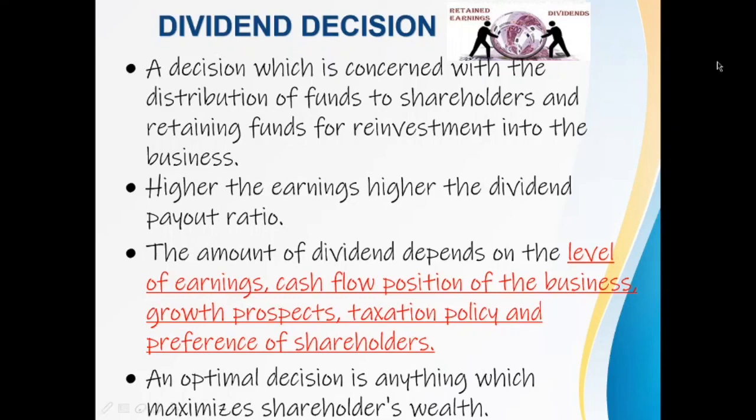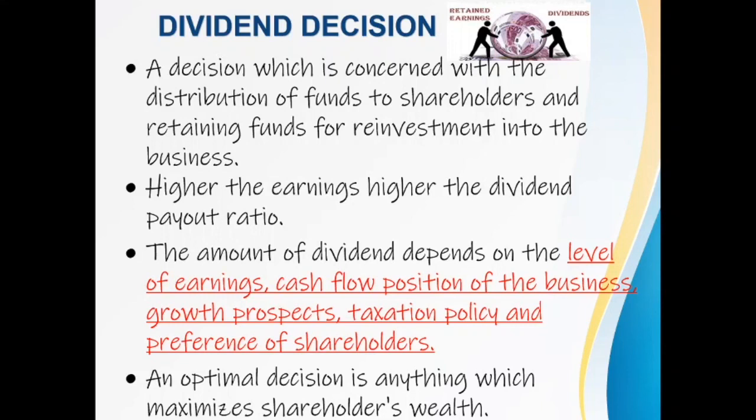Why it is important is because shareholders are the owners of the company. They have every right to receive their share of profit for the amount invested, right? And the decision here is how much you are supposed to distribute to shareholders, because if you pay out too much dividend, if you pull cash out of the business in the form of dividend, the business may be starved of funding to invest in growing revenue prospects, right?